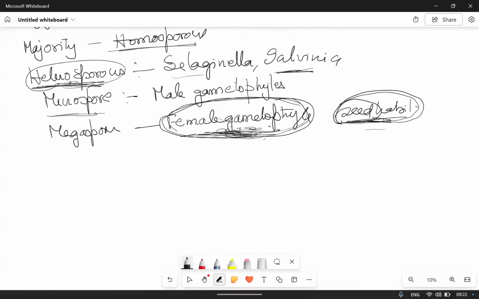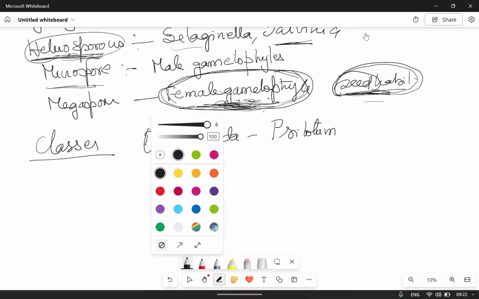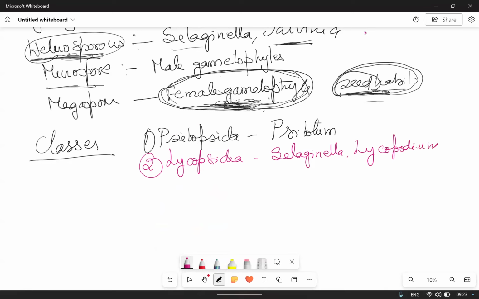And lastly, the classes. Four classes are present. One is Psilopsida, which consists of Psilotum. The second class, Lycopsida, consists of Selaginella and Lycopodium. That's why together they have biflagellated antherozoids.